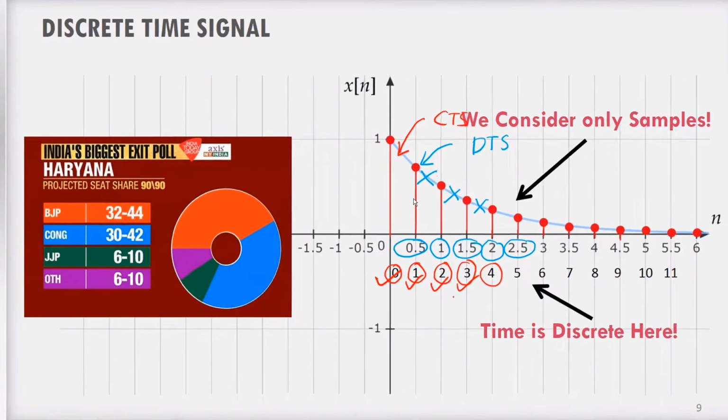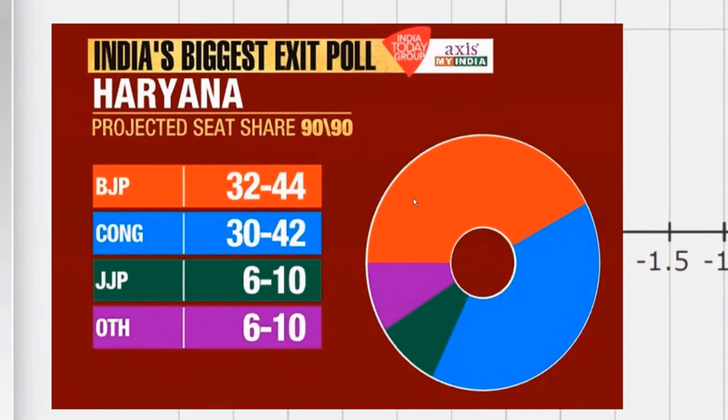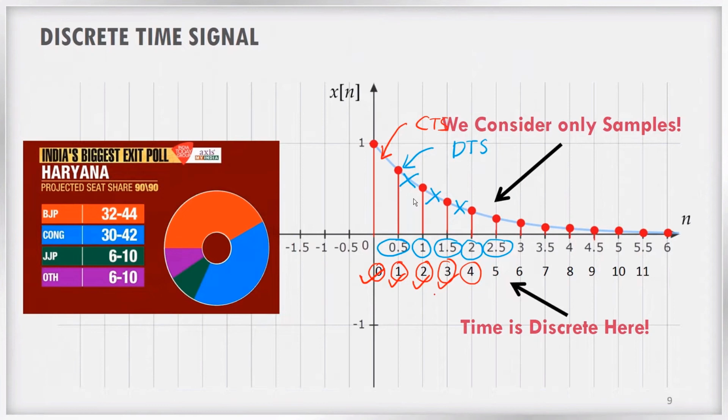So why is sampling required? For example, you might have seen exit polls on television during elections. Does that mean that these TV channels will go to each and every individual in the country and ask to whom you have voted? No. They will select a particular sample of people. From their opinion, they are creating a trend and they are projecting it as the result. The same thing is happening here. Since we cannot store the continuous time signal on a computer, we will take only the samples at some particular time instances to represent the signal. And these signals are known as discrete time signals. I hope it is clear.